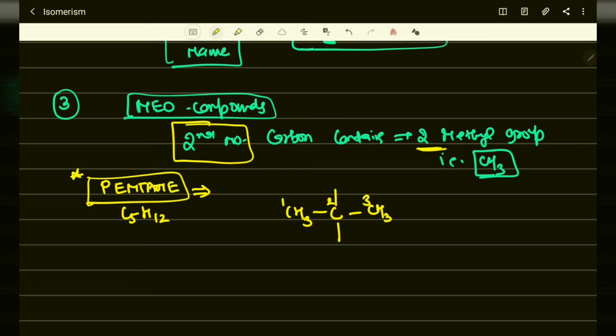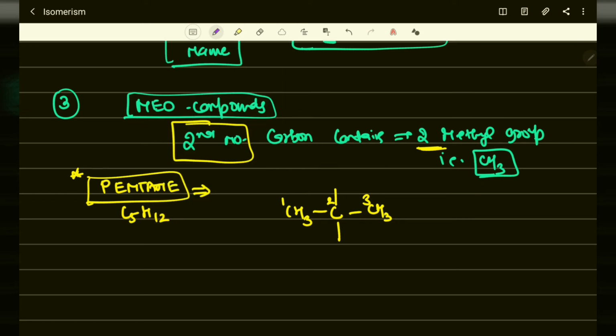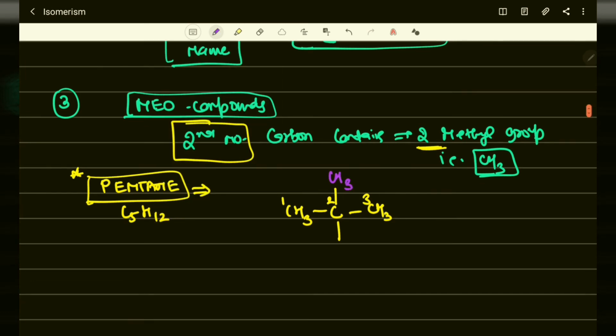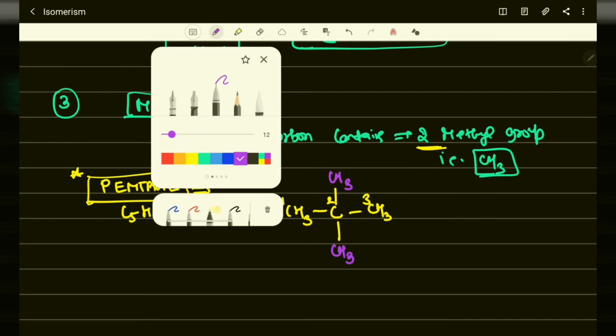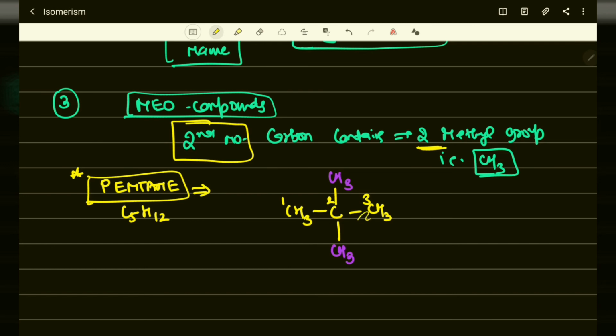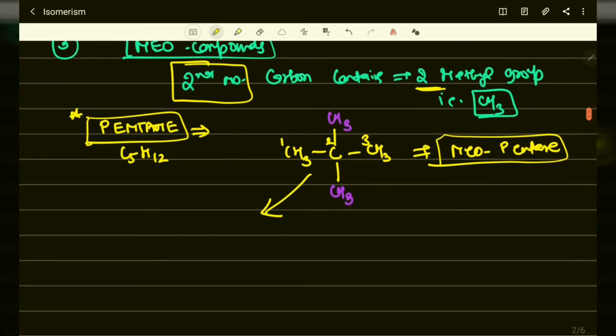Okay, 1 methyl group, and this is the second methyl group. Now what is this compound known by? Neopentane. Again count the number of carbon and hydrogen in this compound. It would be C5H12.